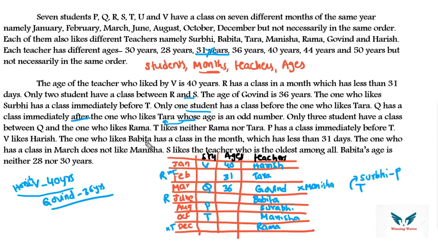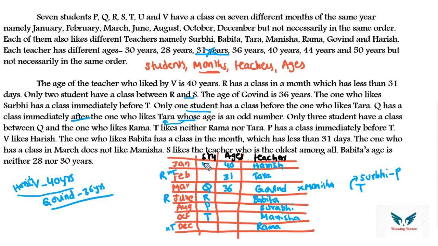So we already know, according to the first sentence, R has a class in a month which is less than 31 days. So R can be February or June, 2 students between R and S. So if R is here, R, 2 students, yes, no chance. So R cannot be in the month of February, so put R in June.